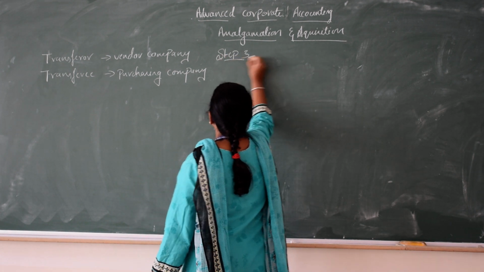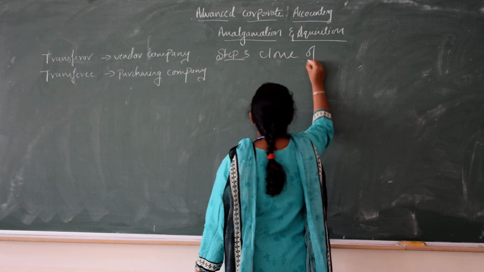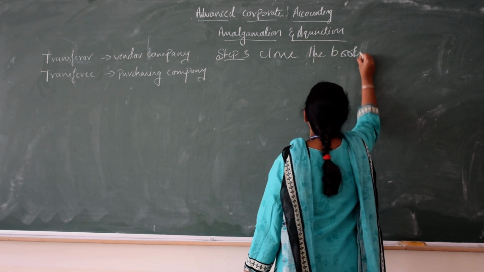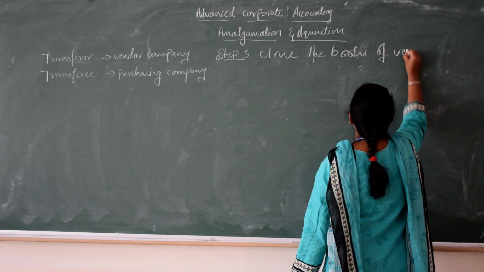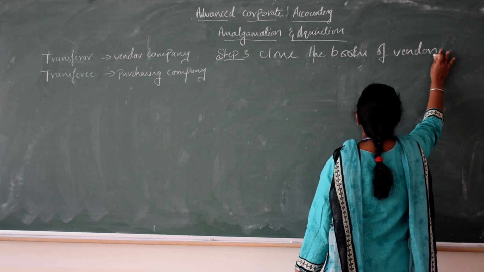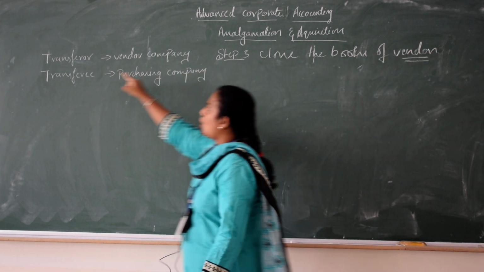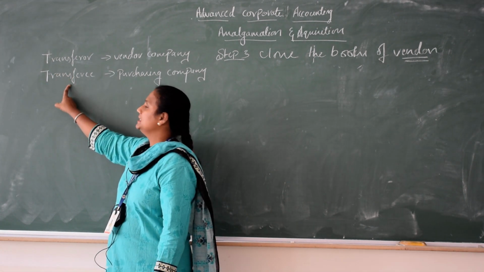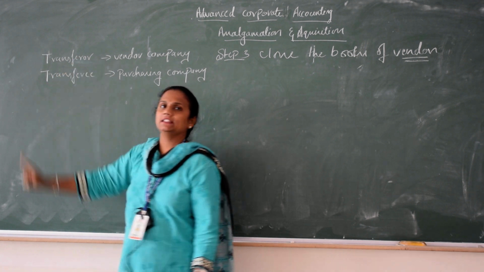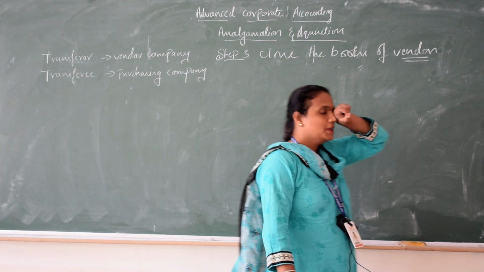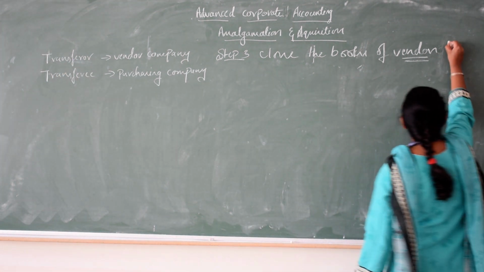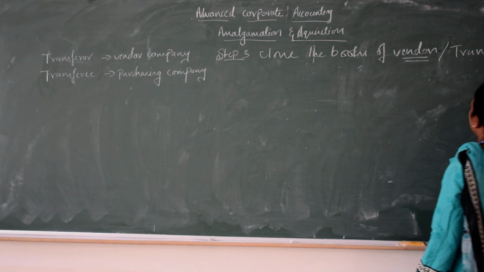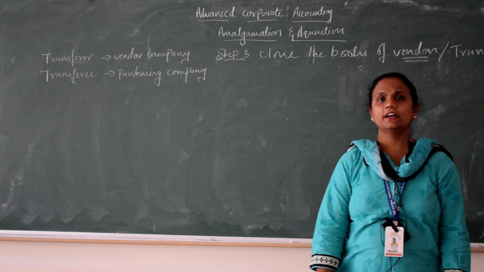Step number 3, close the books of vendor. Here vendor is called the transferor and the purchasing company is called the transferee. So in the books of transferor, close the books of vendor. Vendor is also called the transferor company.